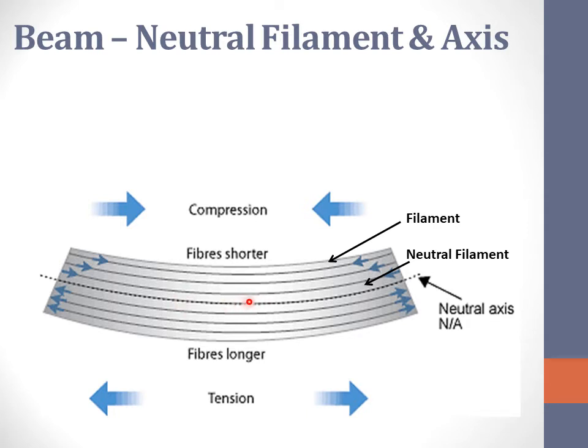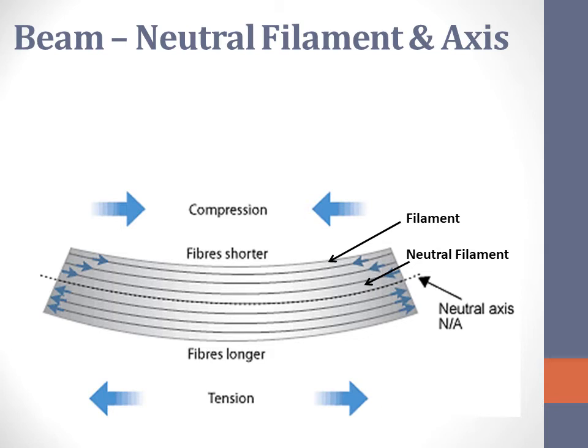The layers above the beam undergo a compression and therefore their filaments or fibers are shorter in length. The layers which are present below the central filament undergo an elongation and therefore these fibers are longer in length.